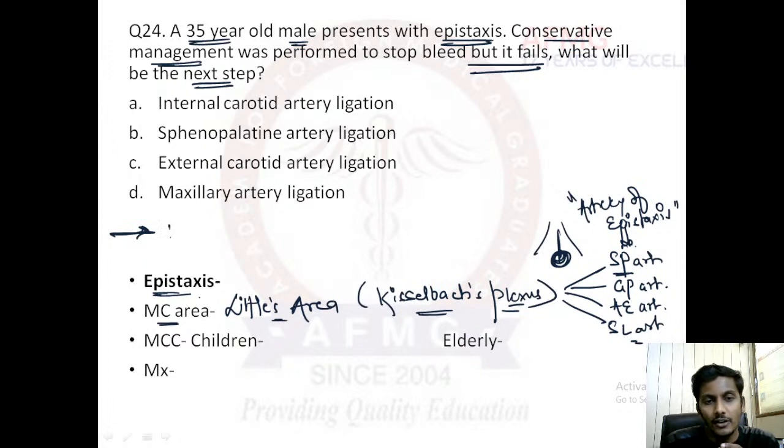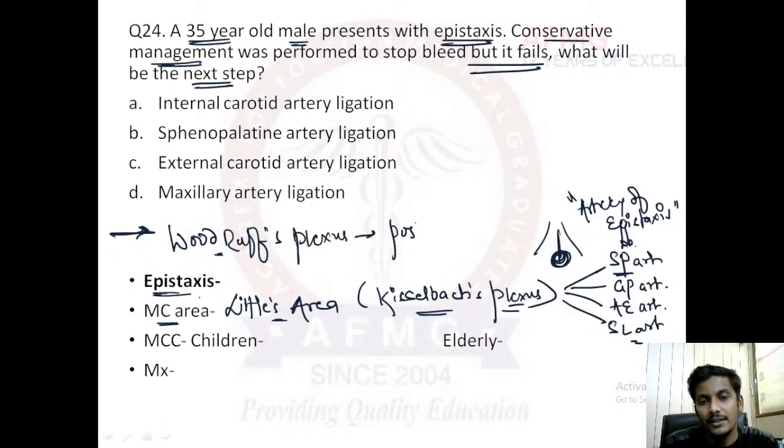It is rather a part of the Woodruff's plexus, which is the most common cause of posterior epistaxis. Injury to Little's area, the Kieselbach's plexus, leads to anterior epistaxis, which is more common.